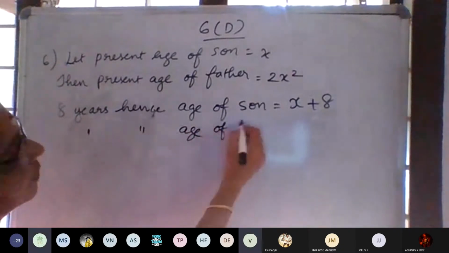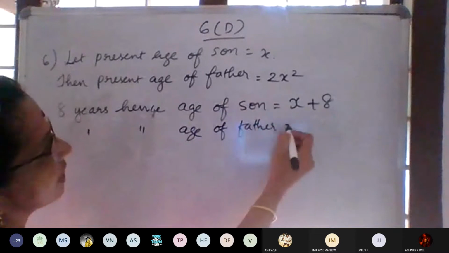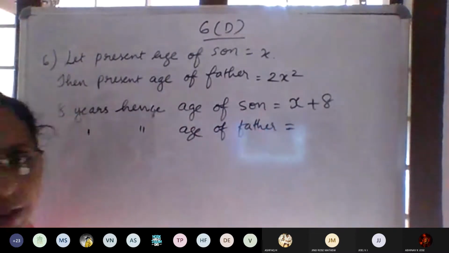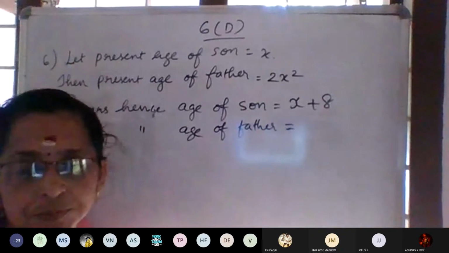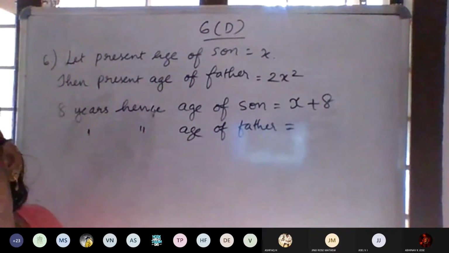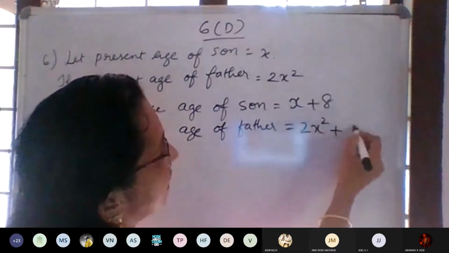I'm not asking about the condition. After 8 years, what will be the age of the father? 2x square plus 8. Is it okay? Then after that only we can apply the condition. So 2x square plus 8.